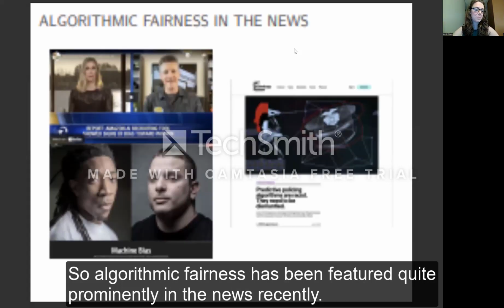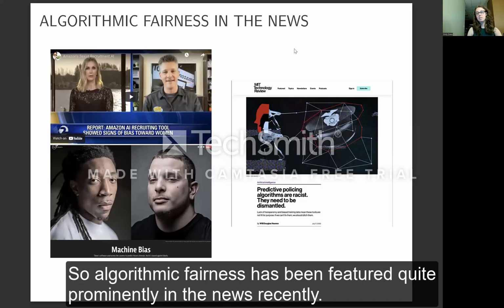Algorithmic fairness has been featured quite prominently in the news recently. We've seen issues with gender discrimination in resume filtering, with some racial discrimination in parole decisions, and also some nasty cycles of predictive policing, causing disadvantaged neighborhoods to be targeted more and more.